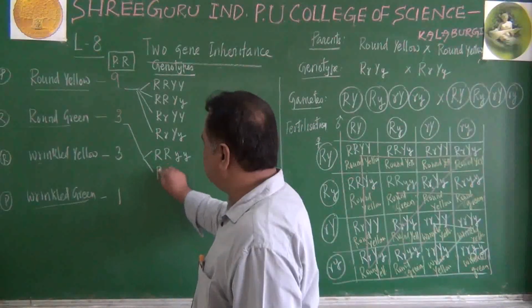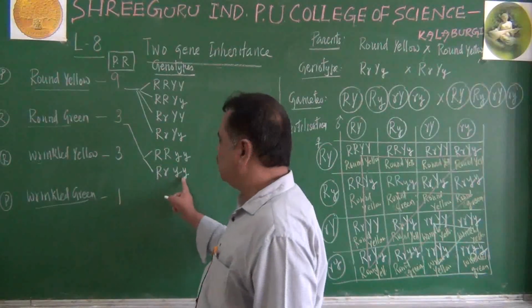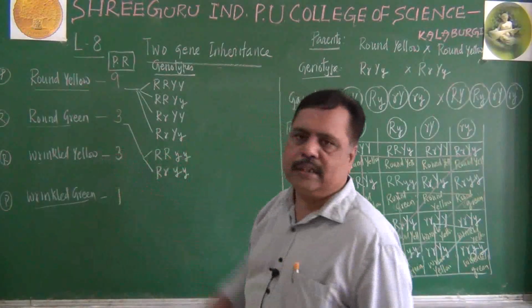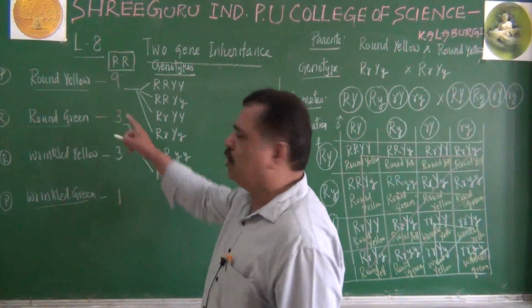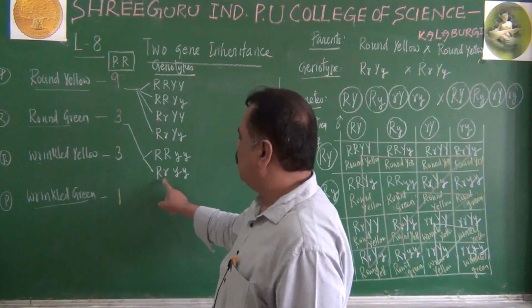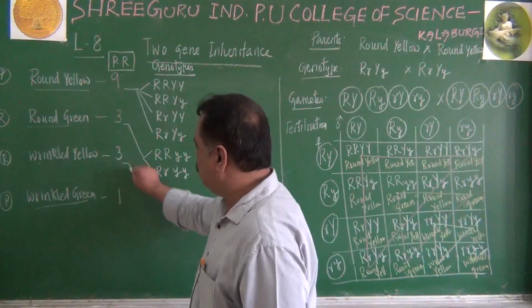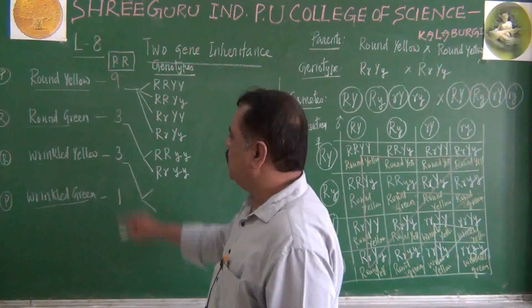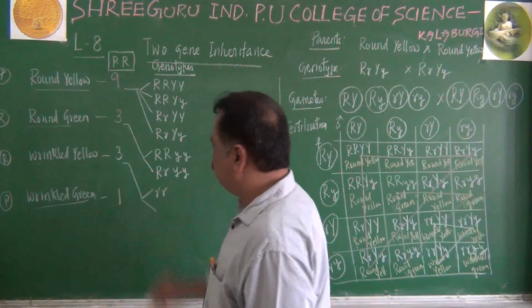Here, if you see, it means round green. It can be heterozygous round green or homozygous round green. These 2 are the possible genotypes. Nothing else is possible. If you put 2 capital Y, it will become yellow. Right. Now what about this individual? This individual is wrinkled yellow. Wrinkled means definitely there should be 2 small r.